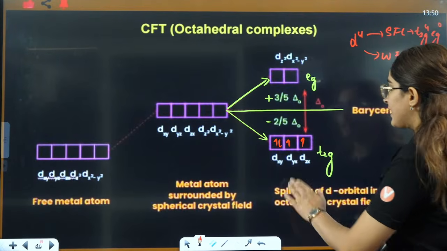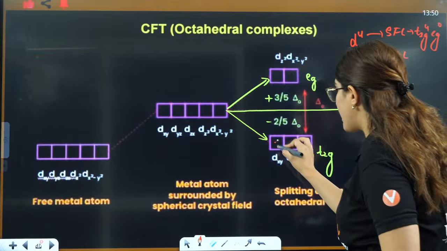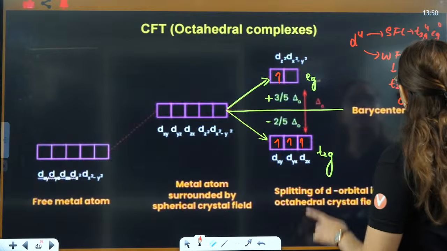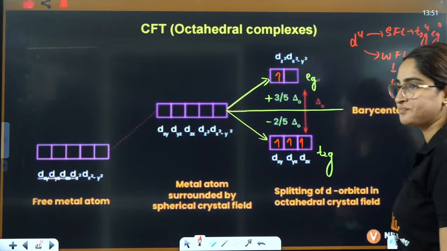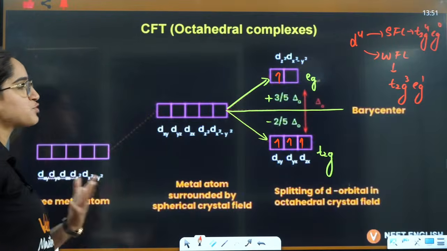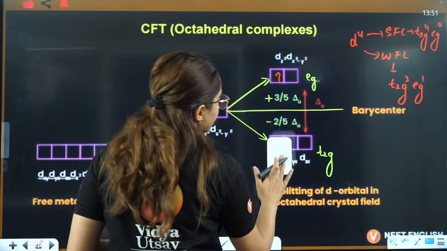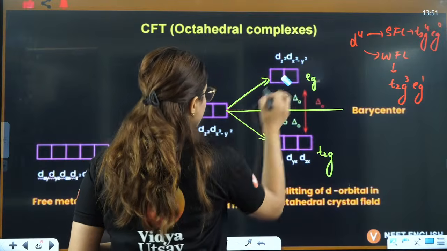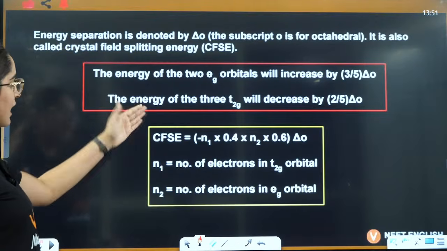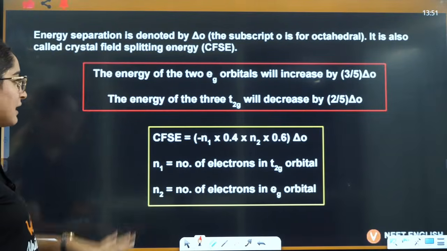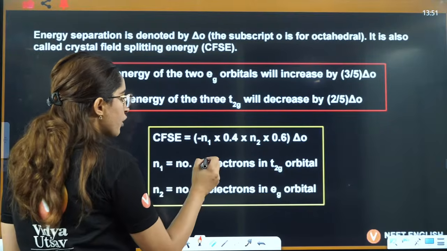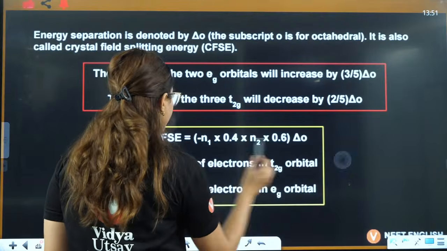In the weak field ligand, what will happen? Here it will be 1, 2, 3 and the 4th will be here. So in this case, it will be t2g3 and eg1. That is the difference it makes whether you have a strong field or a weak field here. I hope that is clear to all of you. And to calculate the energy, I have told you that it will increase, it will decrease. To calculate the energy of the orbital, the number of electrons, to tell it in a better way, we can write it.